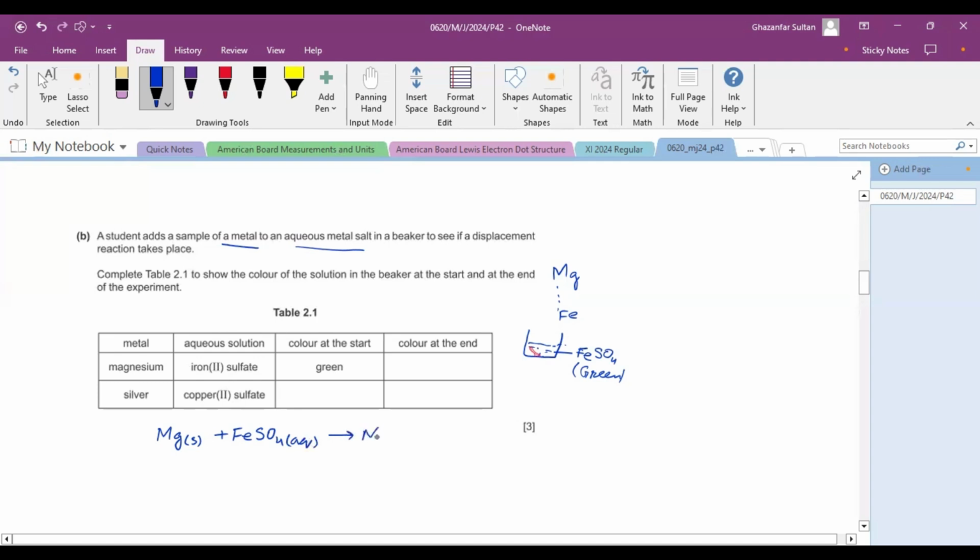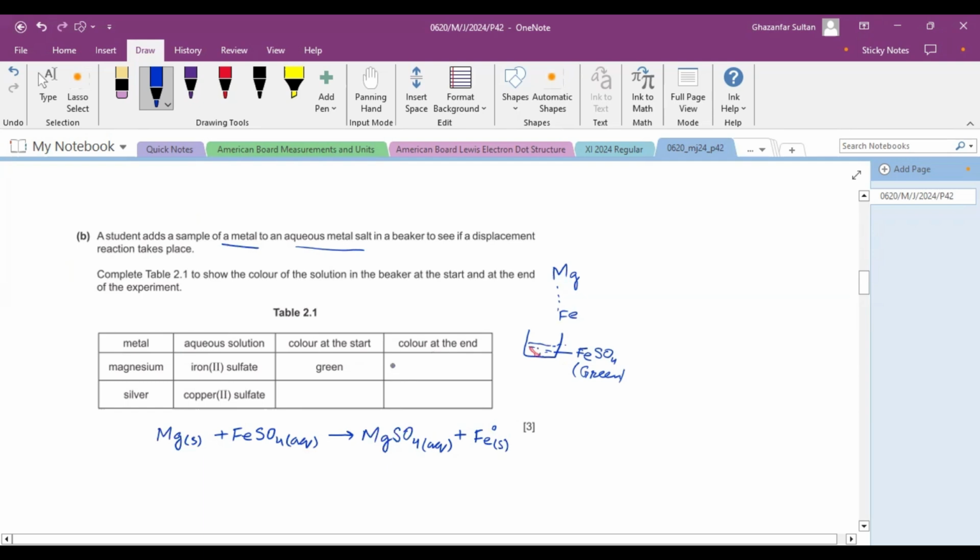Then what would happen? A displacement reaction occurs, a metal displacement. The more reactive metal can displace the less reactive one, and it forms magnesium sulfate, which is also water soluble, while iron gets separated. Iron has no charge, and it would be a gray solid.